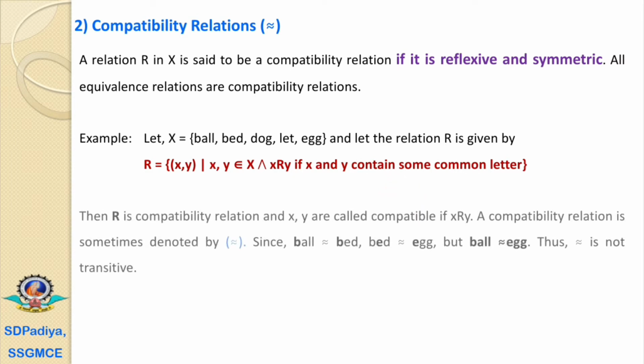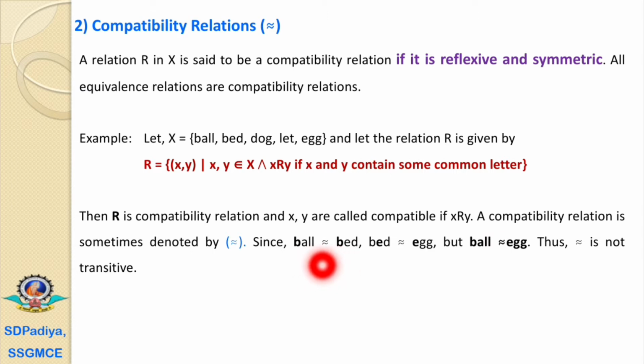Therefore, R is a compatibility relation, and x, y are called compatible if x has the relation R to y. A compatibility relation is sometimes denoted by this symbol. The relation is defined between these words where some characters, some letters, are common.